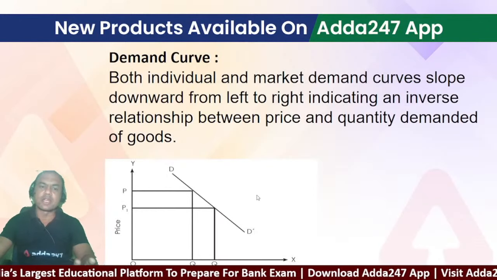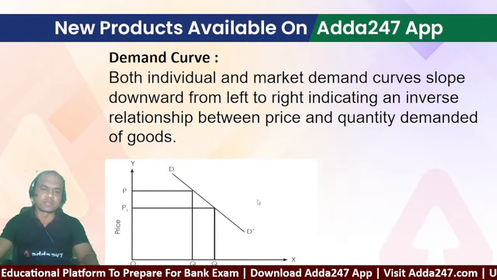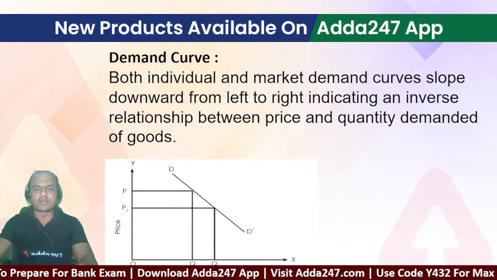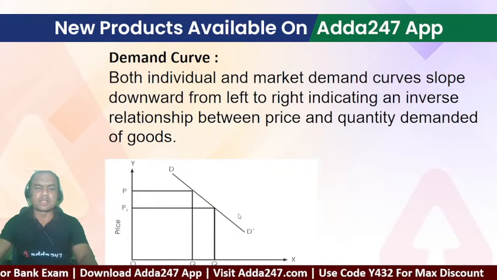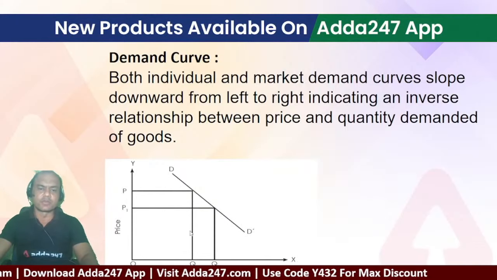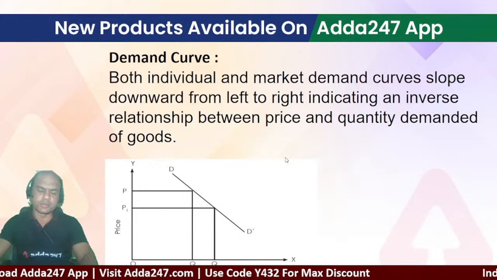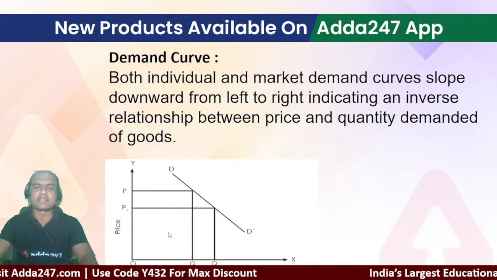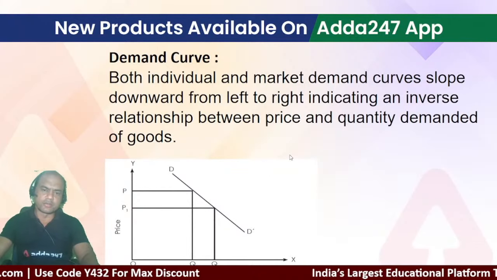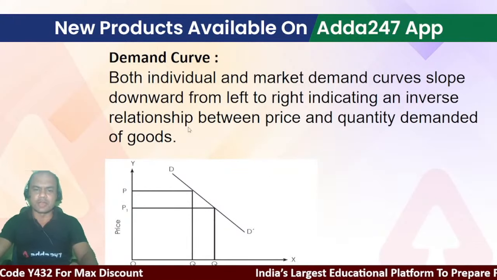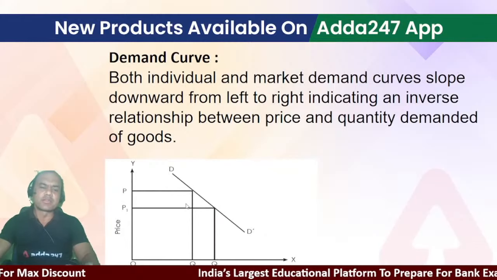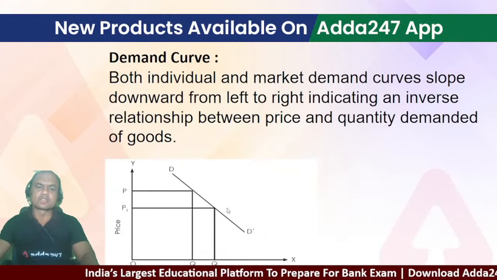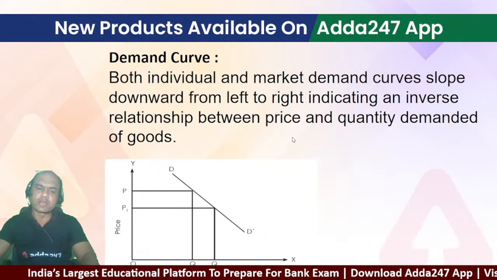This is similar to the IS-LM curve, which you have seen in this ABM only. You will see that when I take it. The IS curve slopes downwards, the LM curve slopes upwards. Same thing over here: the demand curve slopes downwards and the supply curve slopes upwards. Here I have not taken supply, I have not given the material for this. But what is the supply curve? This is price and this is quantity. So supply will move up.